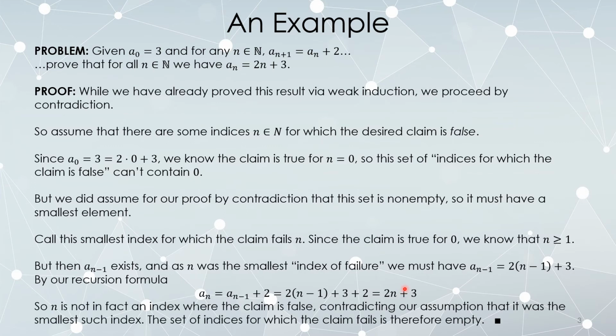So since n can't be an index where the claim is false, that contradicts the assumption that it was the smallest index. By the well-ordering principle, if the set of failures is non-empty, there must be a smallest such index on which the claim fails. We've shown there can't be a smallest index on which the claim fails. But since any non-empty set has a smallest element, and the set of indices on which the claim fails does not have a smallest element, it must in fact be empty. So since the set of indices on which the claim fails is empty, we can conclude that it is true everywhere.